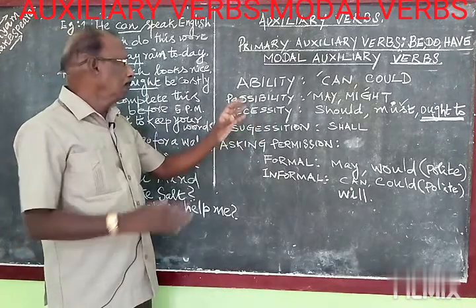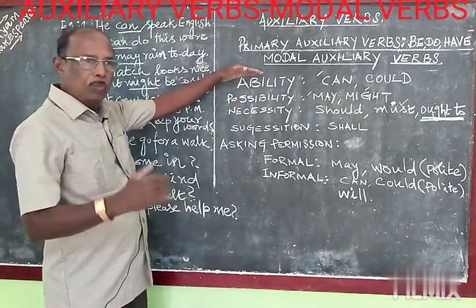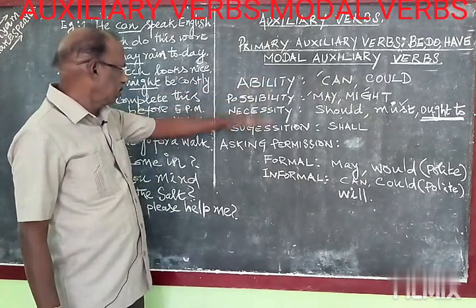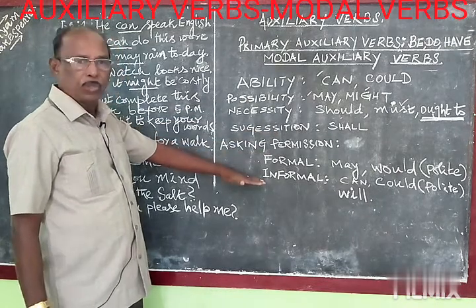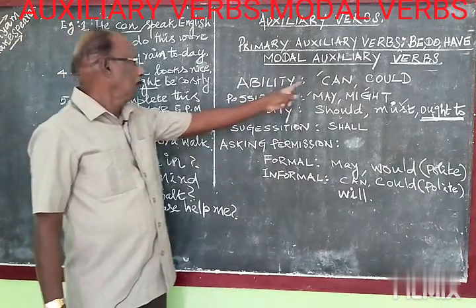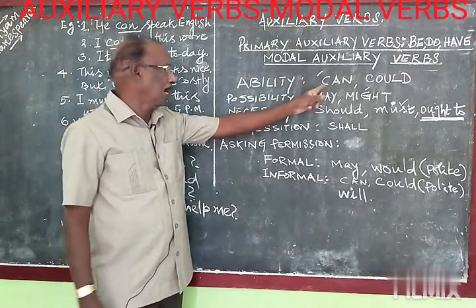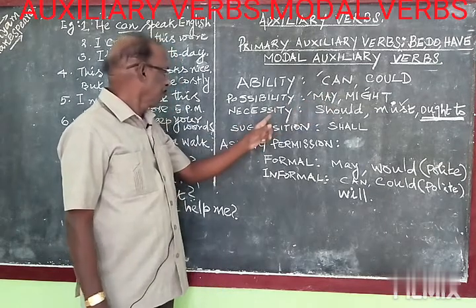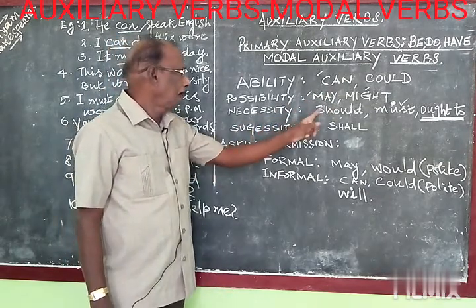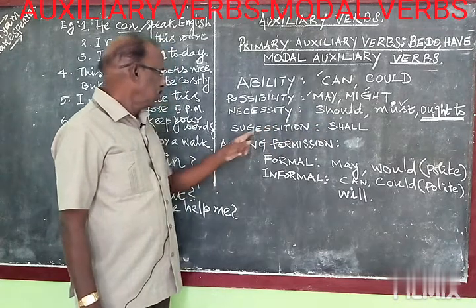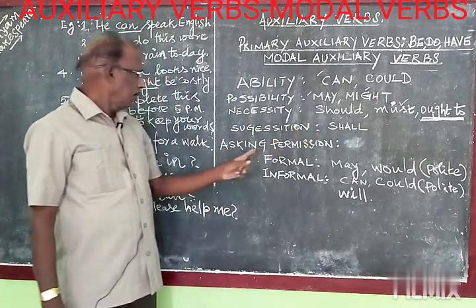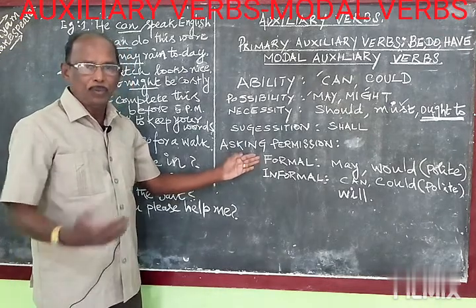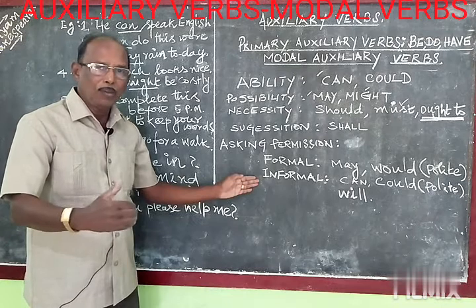First, you should understand we are using modal verbs to express various forms: ability, possibility, necessity, suggestion, asking permission. For expressing ability, we use two modal forms: can and could. For possibility, we use may and might. For necessity, we use should, must, ought to. For suggestion, we use shall. For asking permission, there are two categories: formal way of asking permission, informal way of asking permission.